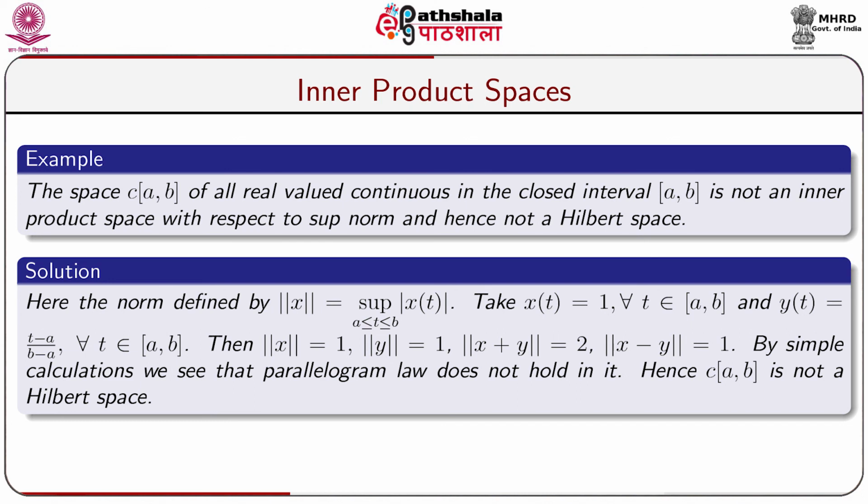If we take norm of y equal to supremum of modulus of (t minus a) by (b minus a), where the supremum is taken over the closed interval [a,b], it is easy to see that norm of y equal to 1. Also, we can see that norm of x plus y equal to 2 and norm of x minus y equal to 1. By simple calculation, we see that the parallelogram law does not hold in it. Hence, C[a,b] is not a Hilbert space.